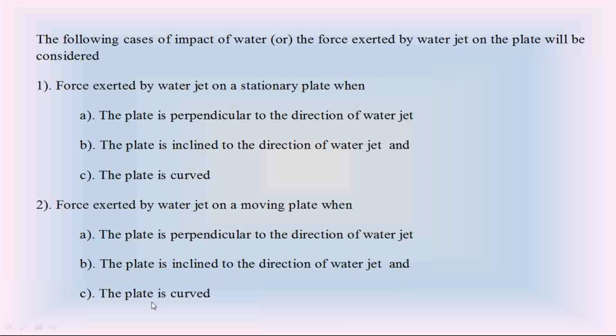Then the last one, the metal plate is a curved metal plate. So like that, in the stationary condition, we have 3 sub conditions. In the moving condition also, we have 3 sub conditions.